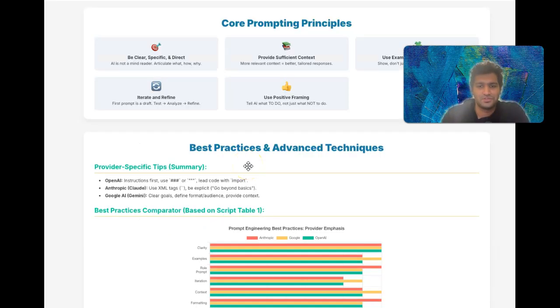Having laid the foundational principles, we now ascend to the next level, mastering specific best practices from leading AI developers and exploring advanced prompting techniques that can unlock even more nuanced and powerful AI responses. While core principles are universal, different AI models can have slight preferences. For instance, OpenAI suggests putting instructions at the beginning of the prompt and using hashtags or commas to separate instructions from context. This helps the model clearly distinguish between what it needs to do and the data it needs to do it with.